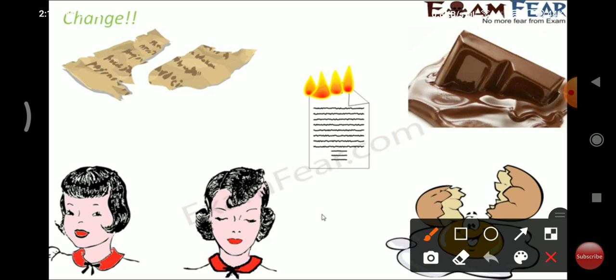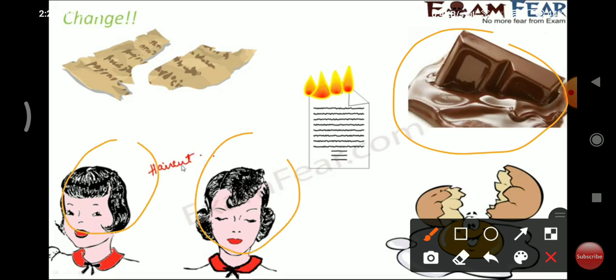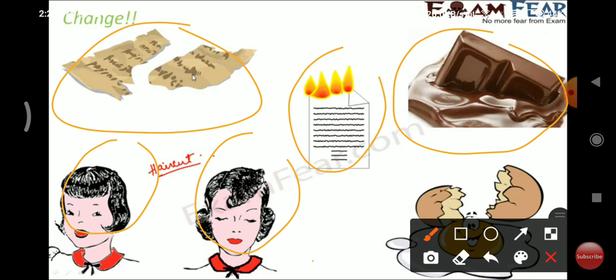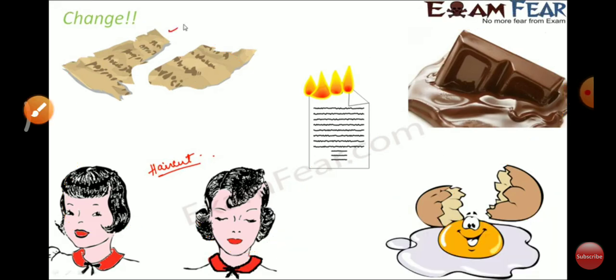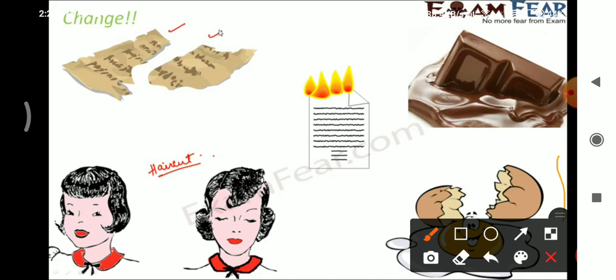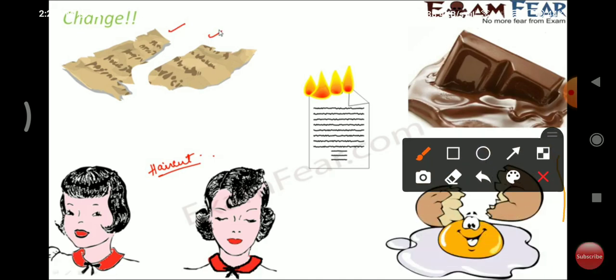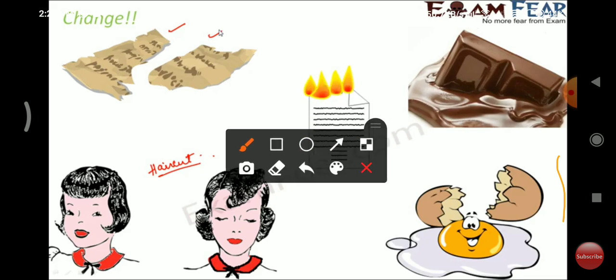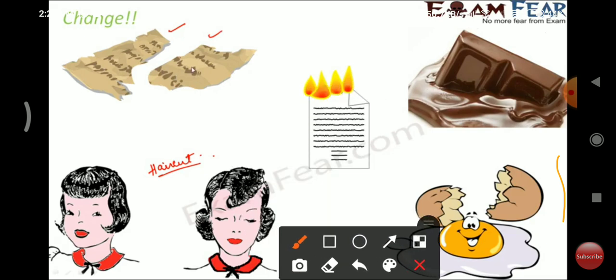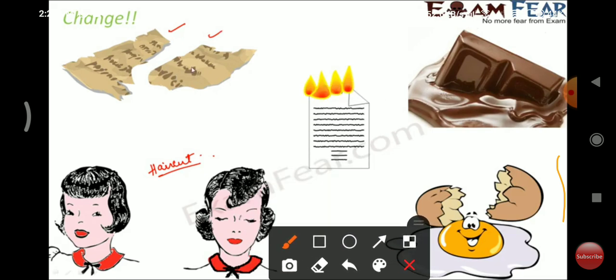So what comes to your mind when you think of change? When you go to a parlor and get a haircut, that's a change, right? Because your look gets changed, your hairstyle gets changed. You have a piece of paper and you tear it into two pieces. What happens? It changed. Initially it was just one rectangular piece of paper, but now it is like two different pieces of haphazard shapes. So this is a change.